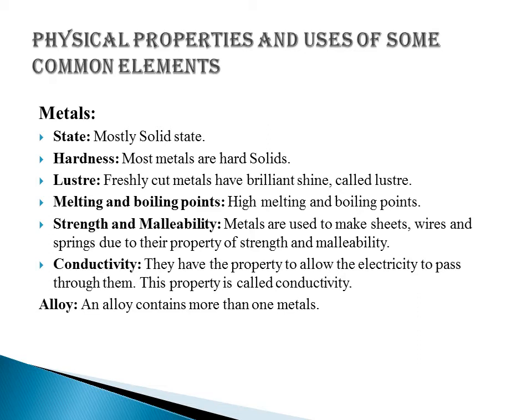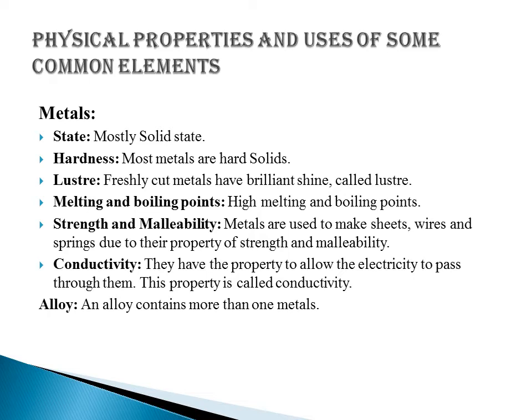Second property is hardness. Most metals are hard solids. For example, iron. Iron is used to make steel because it is hard. The steel is then used for making rails, bridges, ships, girders, surgical instruments and utensils.